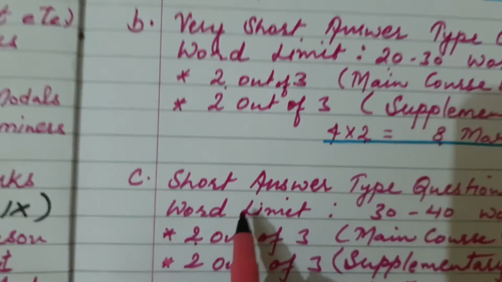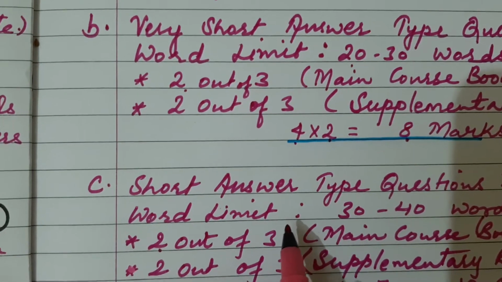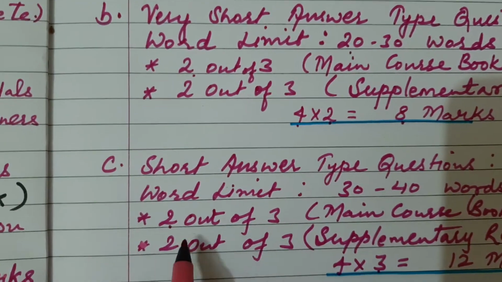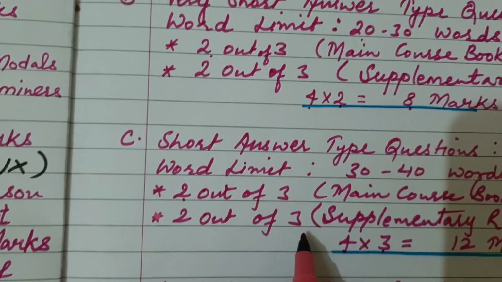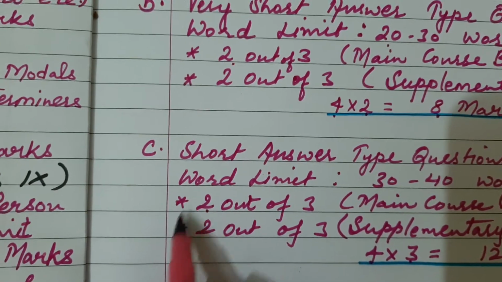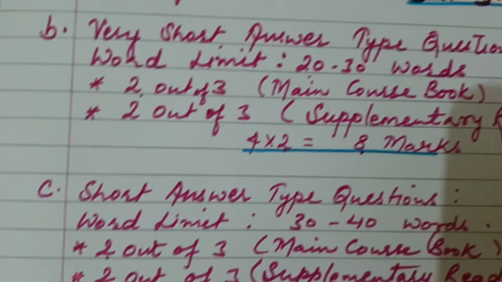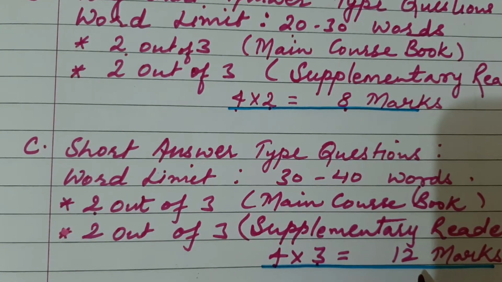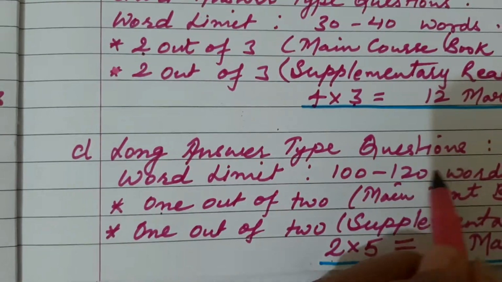Then there will be short answer type questions. What will be the word limit for short answer type questions? That will be 30 to 40 words, right? Again, 2 out of 3 from the main course book and 2 out of 3 from the supplementary reader. How many questions? 4 questions and each question will carry 3 marks. So that means short answer type questions, they will be for 12 marks.